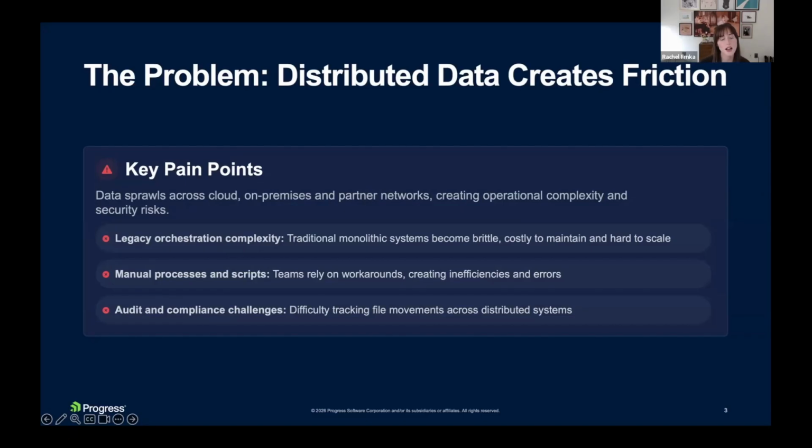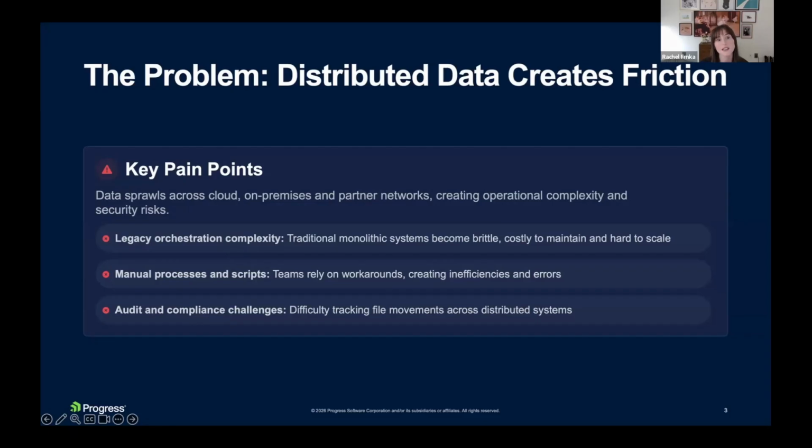We talk to customers in manufacturing and energy where data has to move across plants and different field sites. You have those OT environments, and then you have some centralized systems at the headquarters as well. So files need to move out of a plant, but those environments don't allow inbound connections. And that creates constant tension between operational needs and security policies, and monolithic systems really struggle to respect these boundaries.